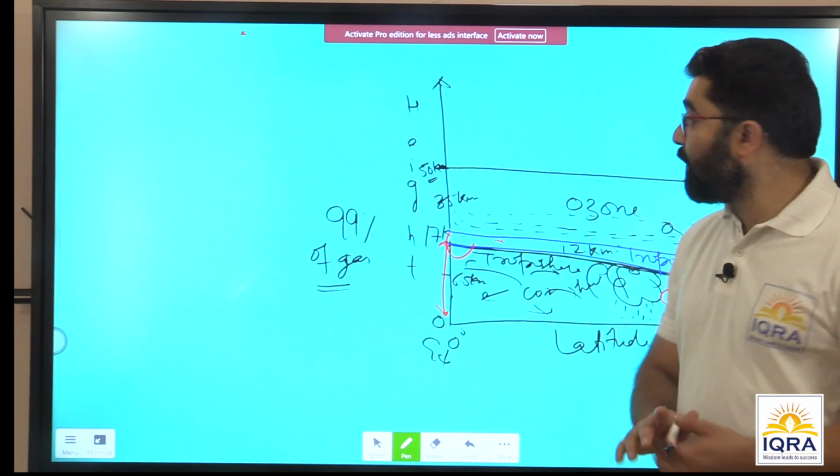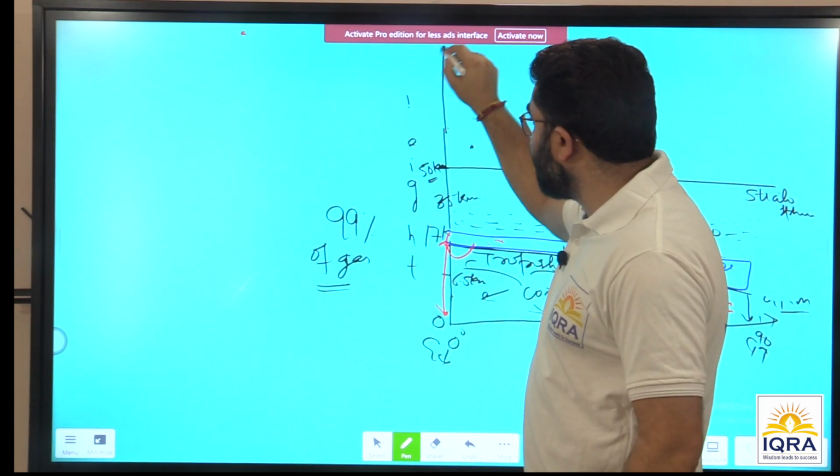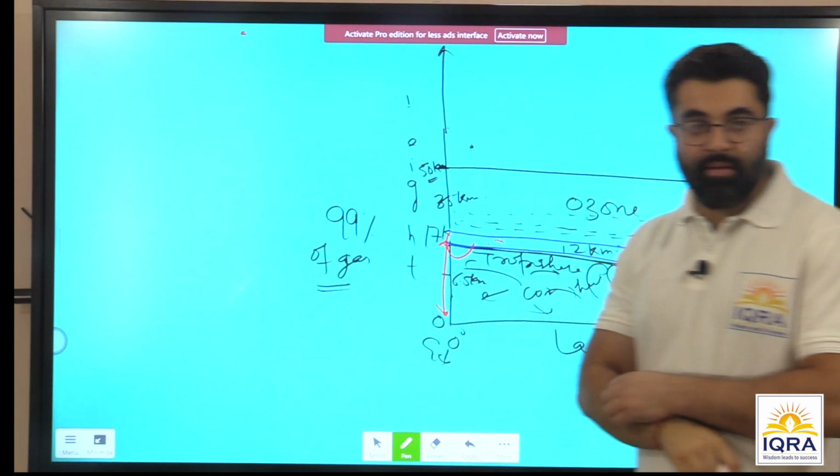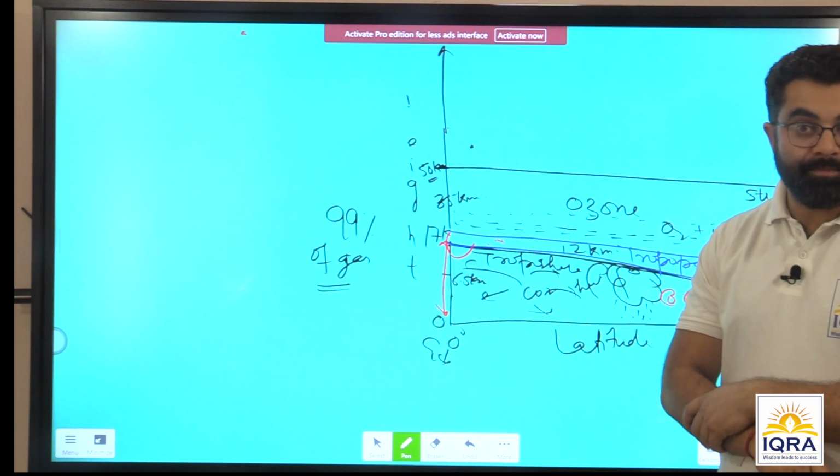As we move above this, towards the thermosphere, 300, 400 kilometers, it's just 1% of the atmosphere.